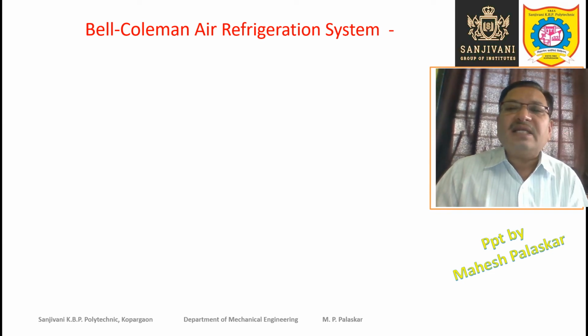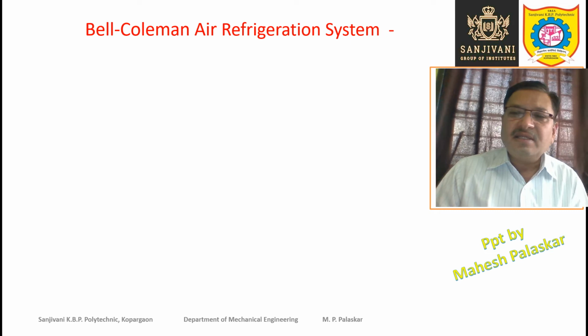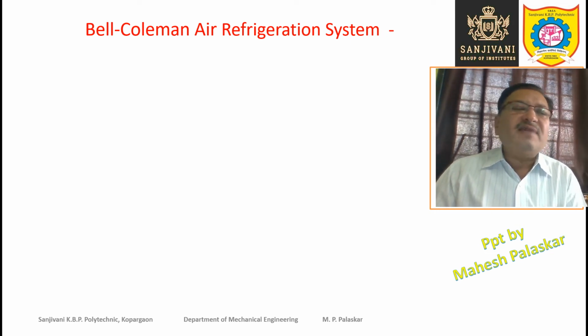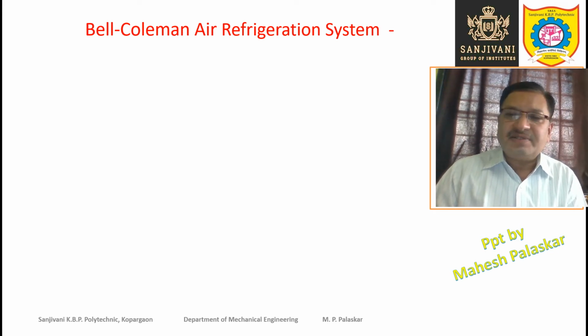the vapor compression refrigeration system. But in the air refrigeration system or the gas cycle refrigeration, you will find that the state or condition of the refrigerant, that is the working substance, is always gaseous. It is never liquid.